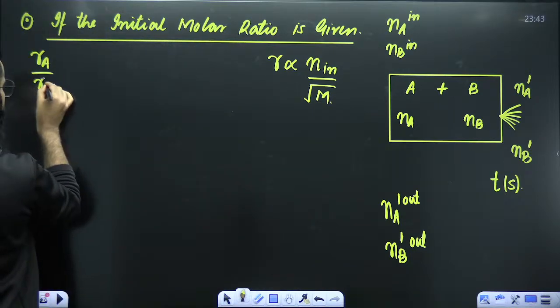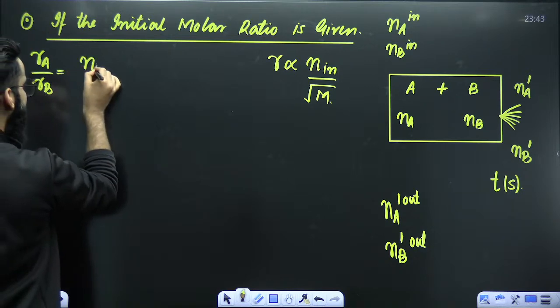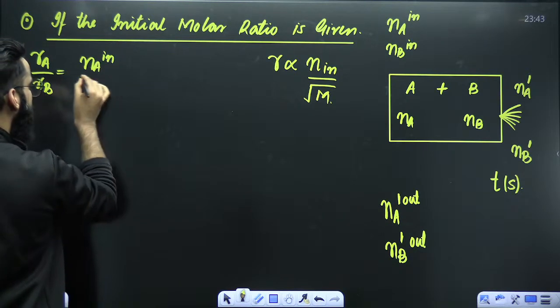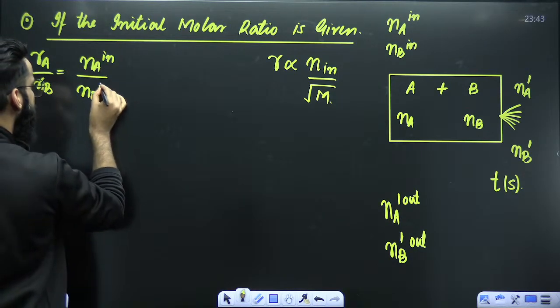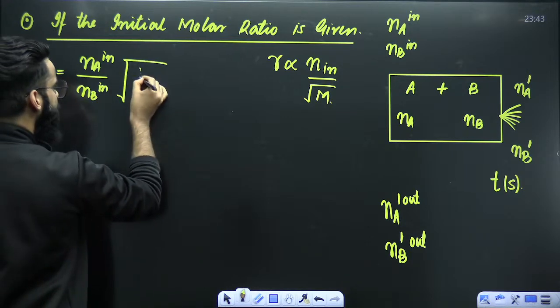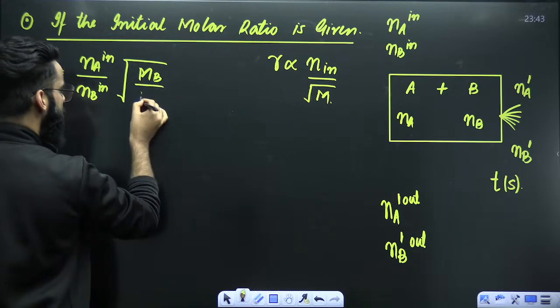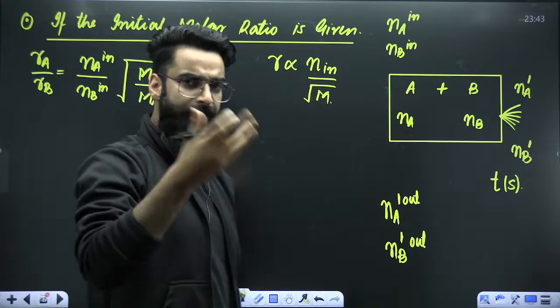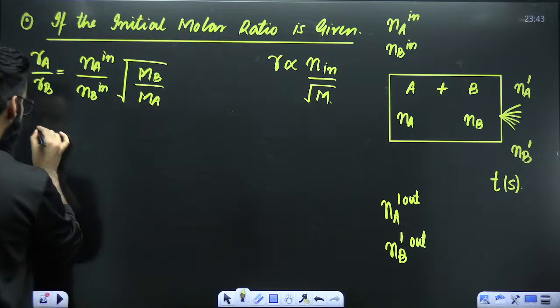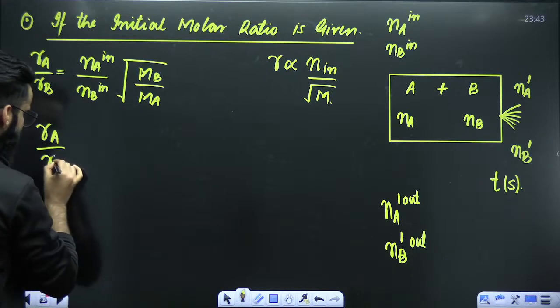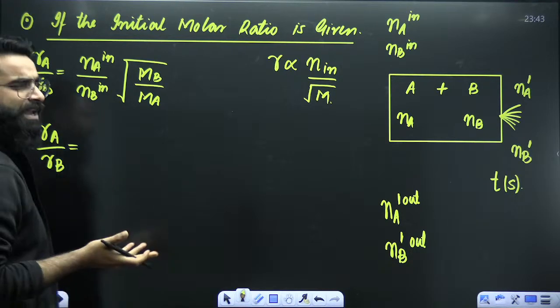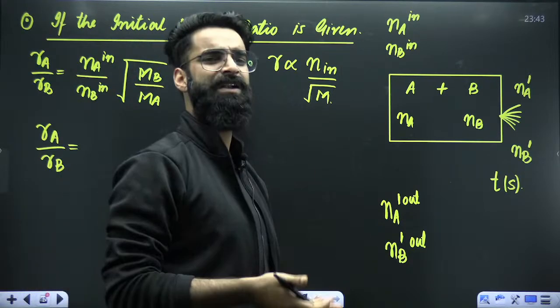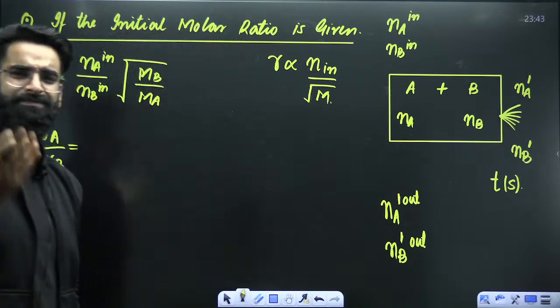RA divided by RB is equal to Na inside divided by Nb inside, times under root of molar mass of B divided by molar mass of A. Can you write it like this? Yes. Now there is one more way of comparing the rates of effusions of the gases, which we have already discussed long back in terms of volume, in terms of moles, in terms of distance, in terms of pressure drop.